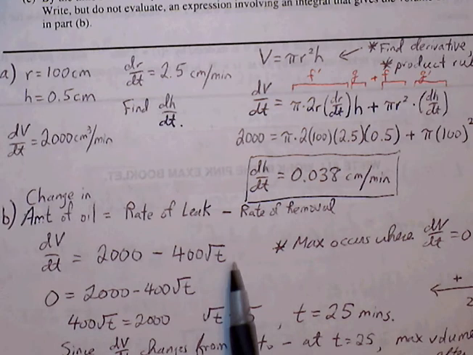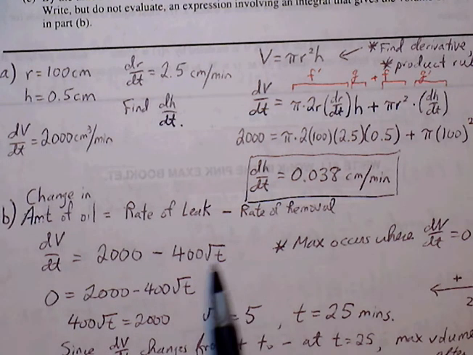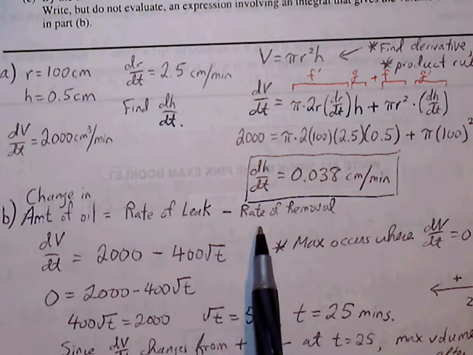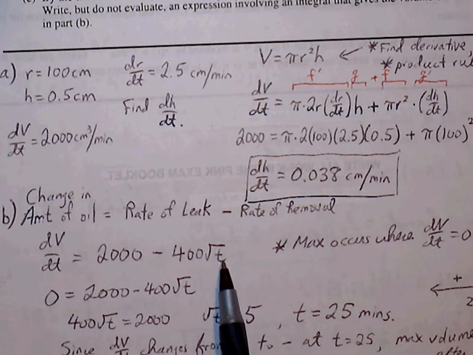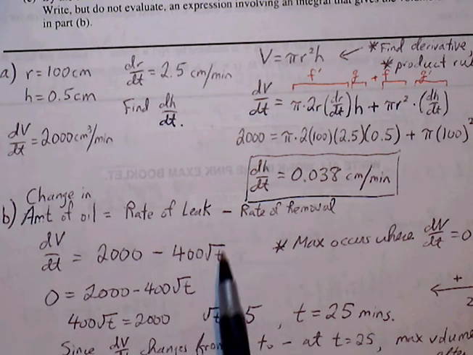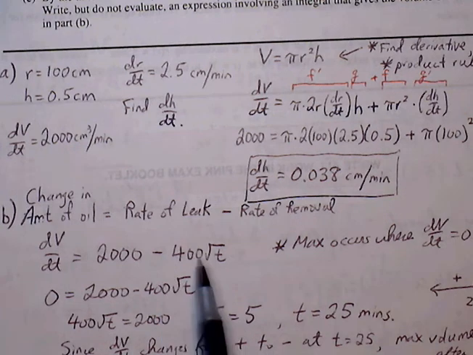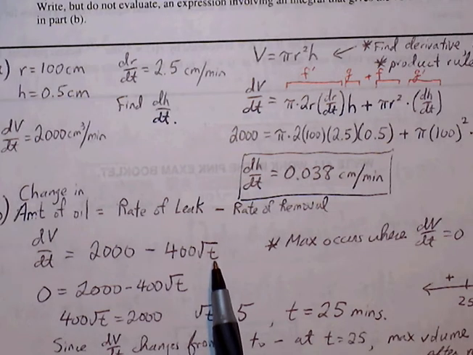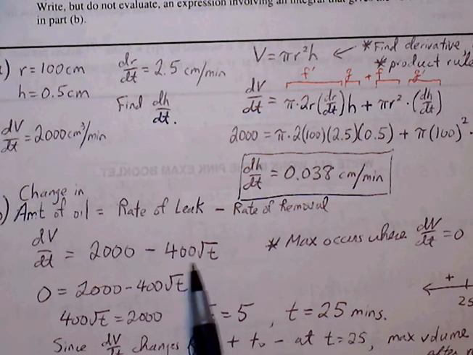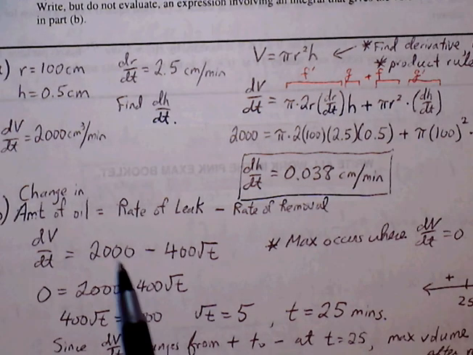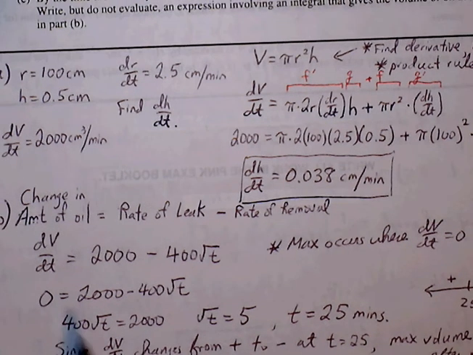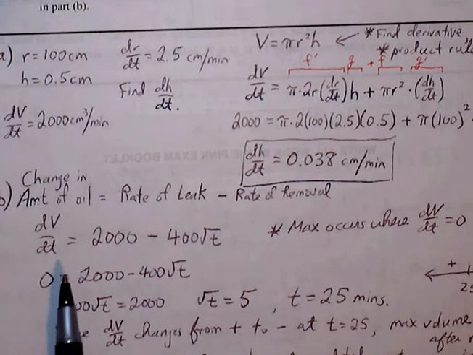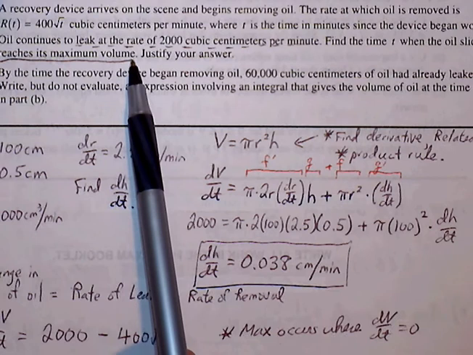So what this tells us is that over the course of time, the recovery device will begin to ramp up and become more efficient in removing oil. As time increases, we're going to expect this value to keep increasing and therefore eventually, hopefully, overtake the rate at which the oil is leaking. Okay. And part C says find the time when the oil slick reaches its maximum volume.